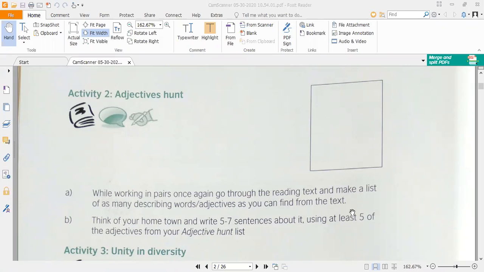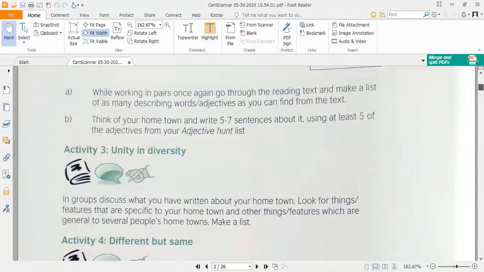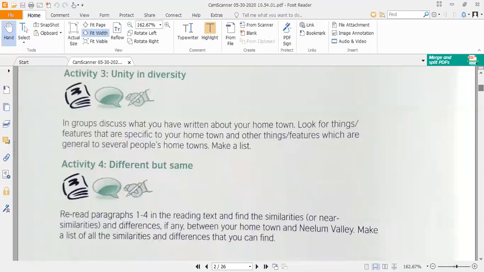In this task, you are supposed to read the complete lesson of Neelam Valley in the very starting. Then you have to hunt multiple adjectives from the lesson, and you have to do this task by yourself. Then we have another task: you are supposed to write down 7 sentences about your hometown by using various adjectives, and again you will do this task by yourself, and both of these tasks are related to your previous lesson on the Valley.